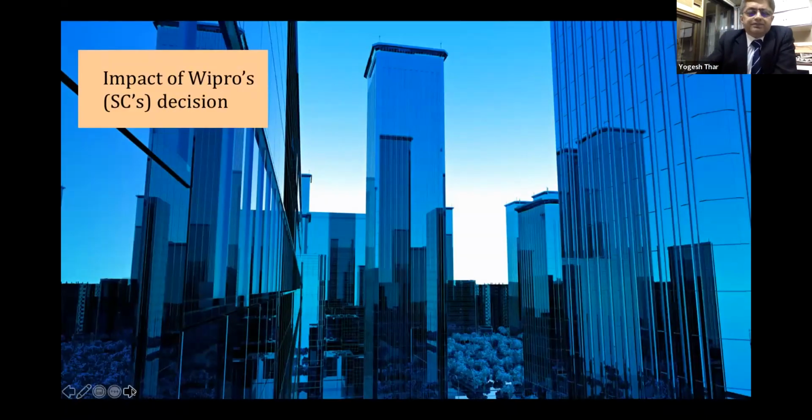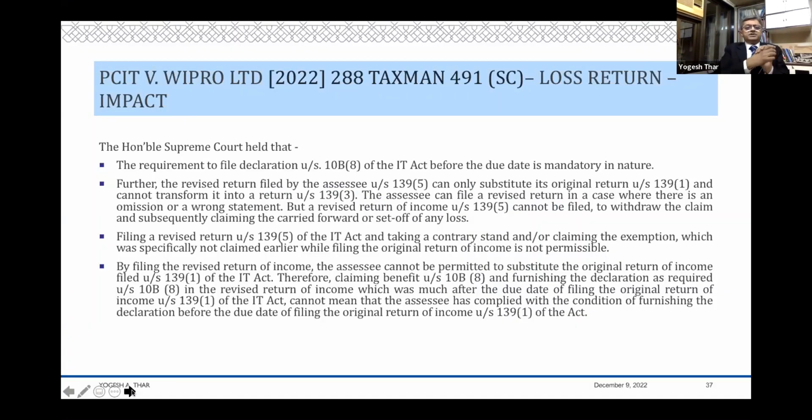So let's look at the impact of Wipro's Supreme Court decision. What does Wipro say? 288 Taxman 491, it's a recent decision, where you have section 10B, which provides an exemption to export-oriented units. And there is this sub-section which says that if somebody does not want to claim 10B, then he has to file a declaration that I don't want 10B, in which case he will not be allowed 10B. But that declaration has to be filed before the due date of 139(1).